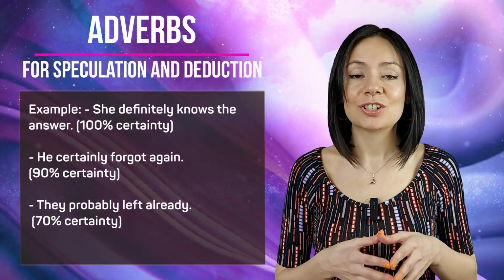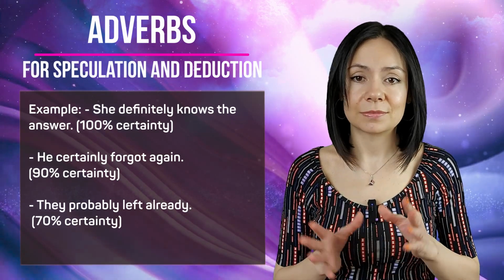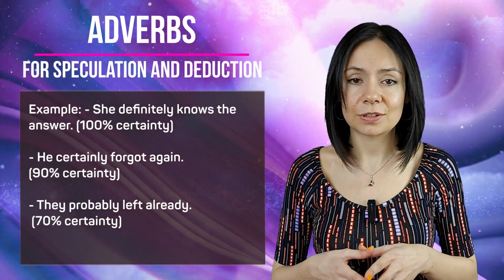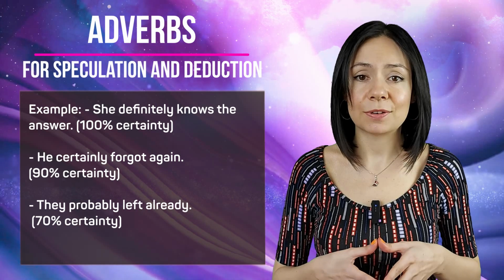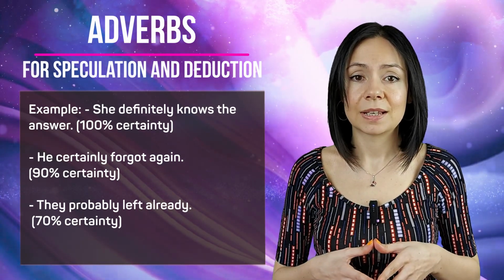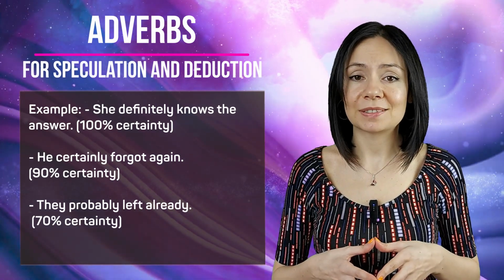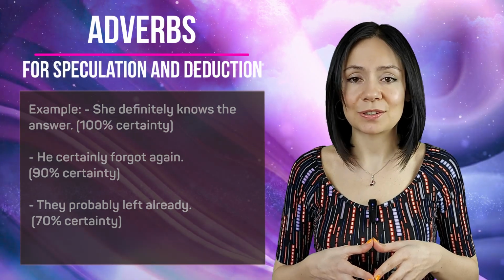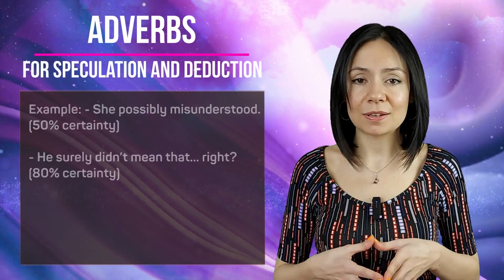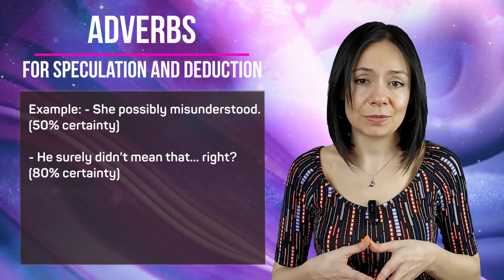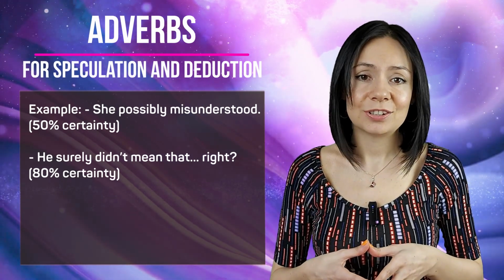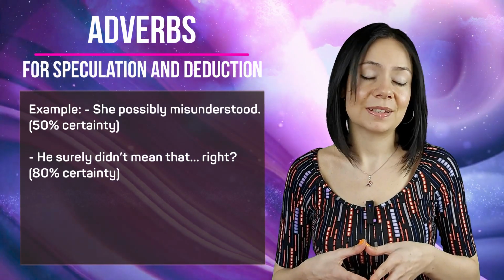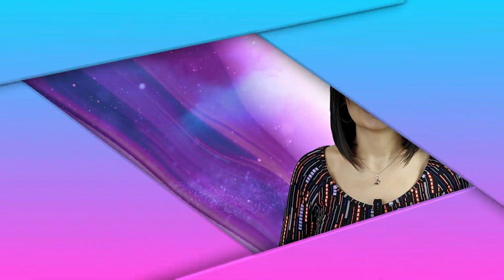Examples: she definitely knows the answer, 100% certainty. He certainly forgot again. They probably left already, 70% certainty. She possibly misunderstood, 50% certainty. He surely didn't mean that, right? 80% certainty. And there you have it.